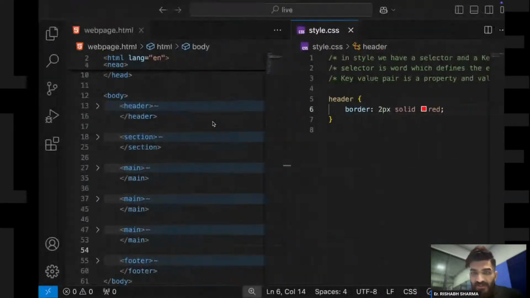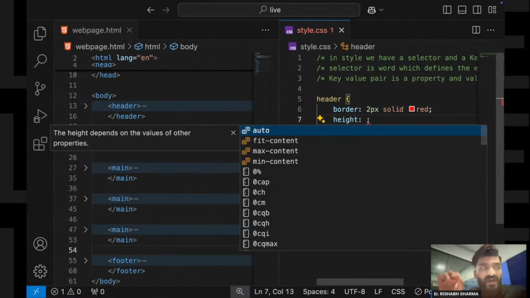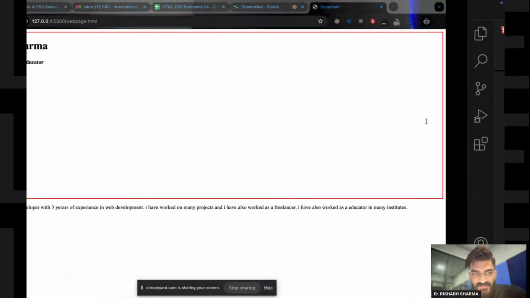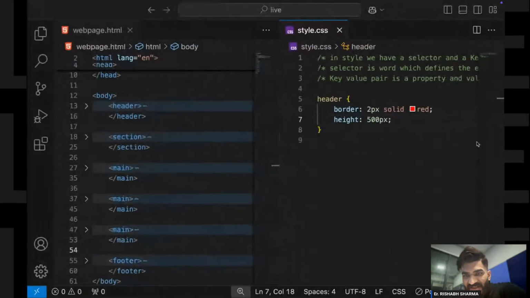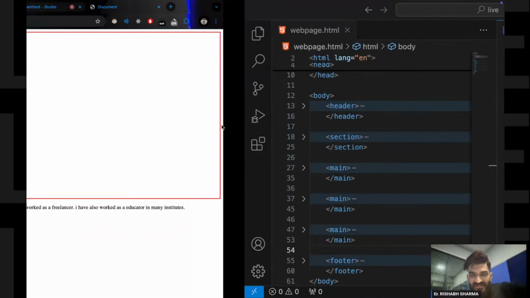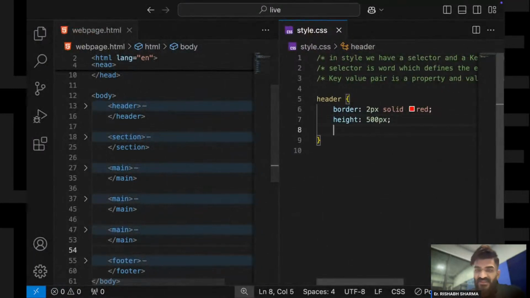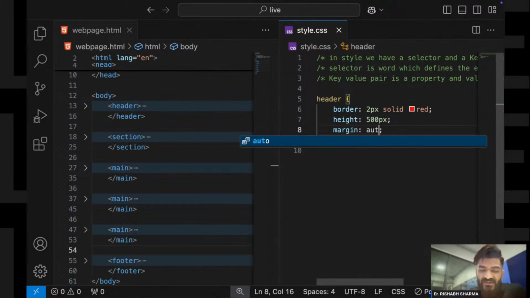Now I will set the height. The height of this section should be 500 pixels. Perfect. Now I want a margin, so I will say margin to auto.